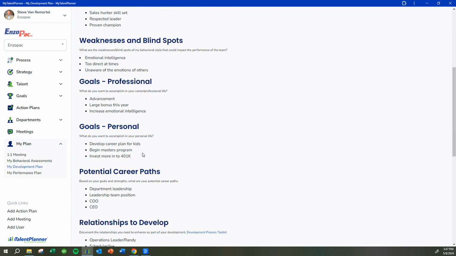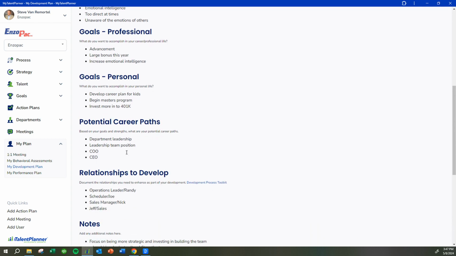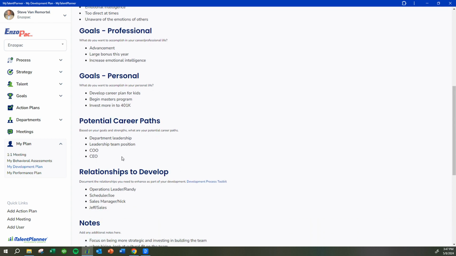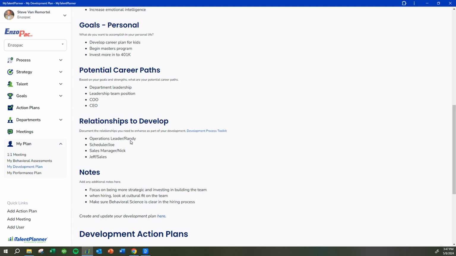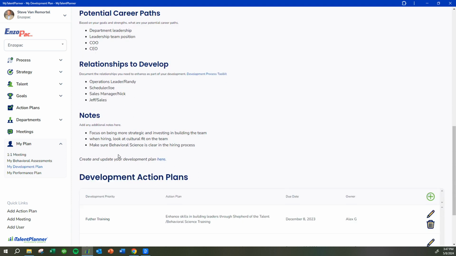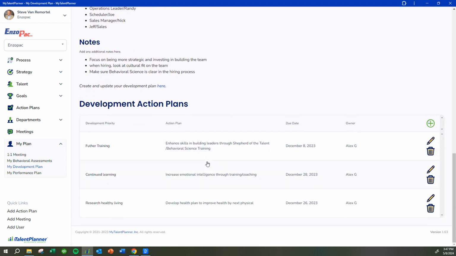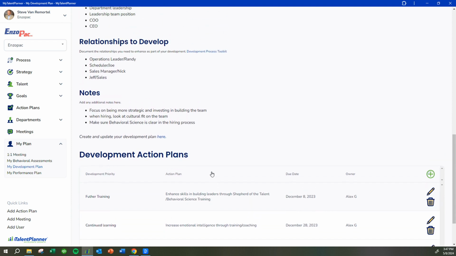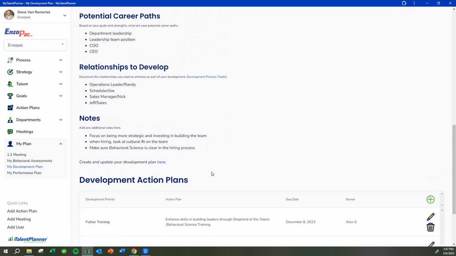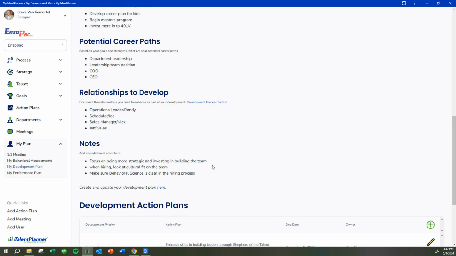Talent planning develops the total person, so it's really important that we understand not only what they want to accomplish professionally, but personally as well. What are potential career paths they want to take in the organization? What relationships do they need to strengthen? And what are the specific development action plans they're going to take over the next 3 to 6 months to achieve their professional and personal goals?